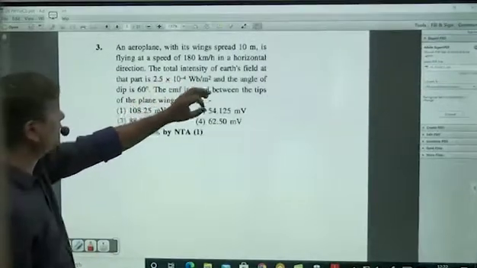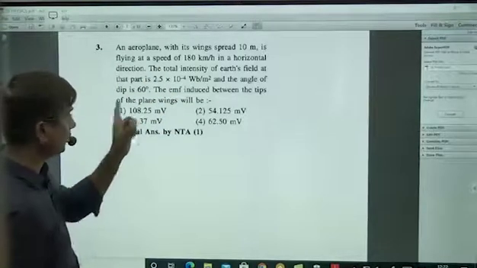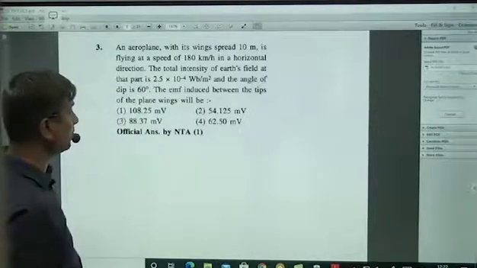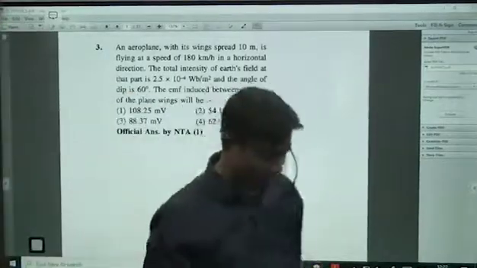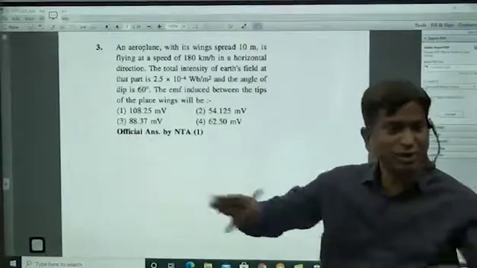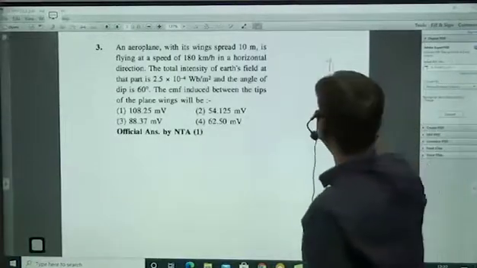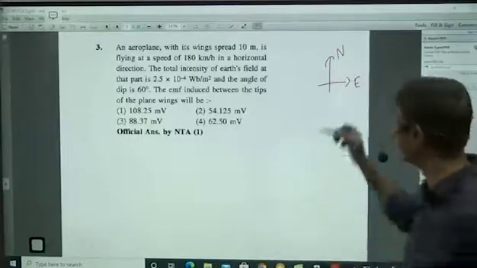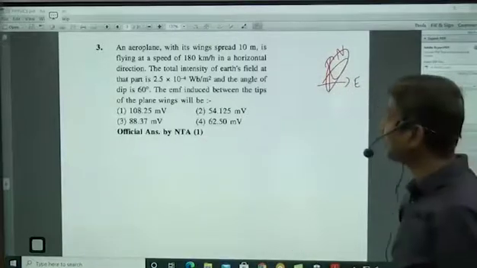Next. An aeroplane with its wings spread, area 10 meters, is flying at a speed of 180 kilometers per hour in a horizontal direction. Total intensity of Earth's field at that place is 2.5 into 10 power minus 4 Weber per meter square, and the angle of dip is 60 degrees. We always know that north, south, east, west are all in the horizontal plane only, not vertical. Though we sometimes draw it like this, north is not upwards. And the aeroplane will fly horizontally only.